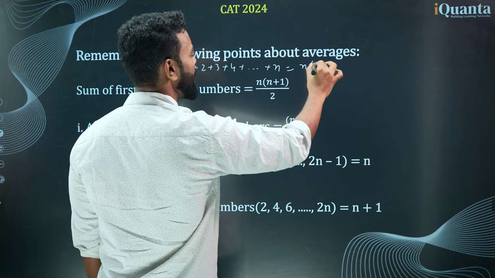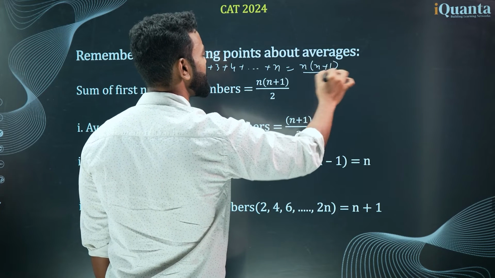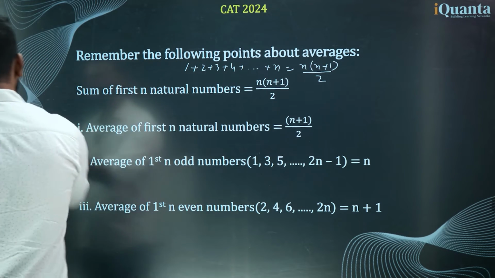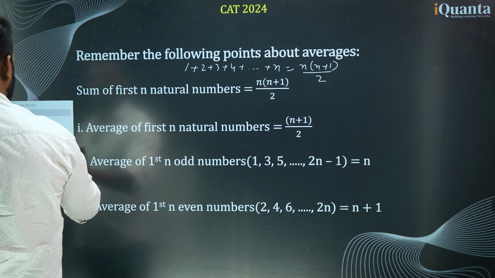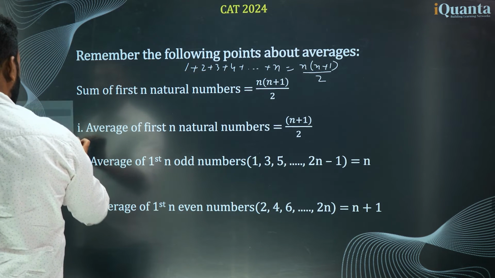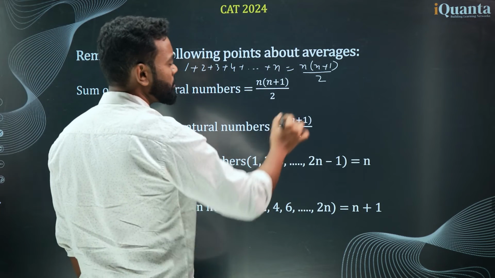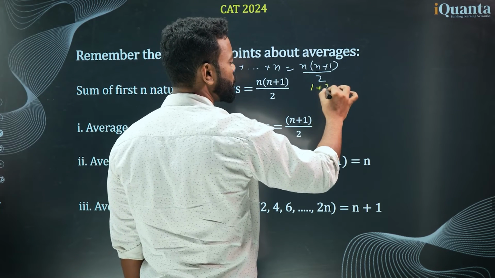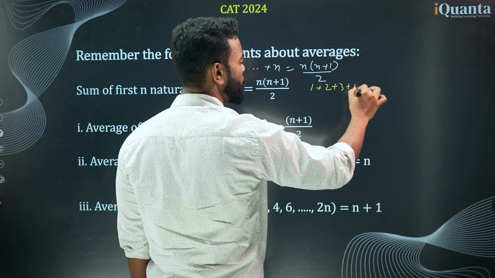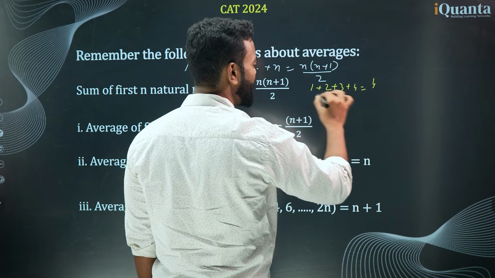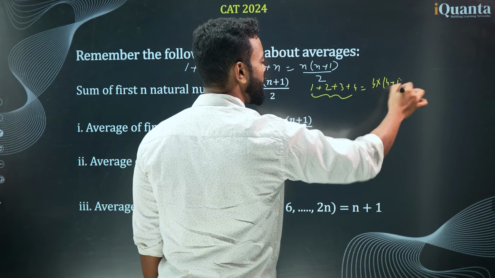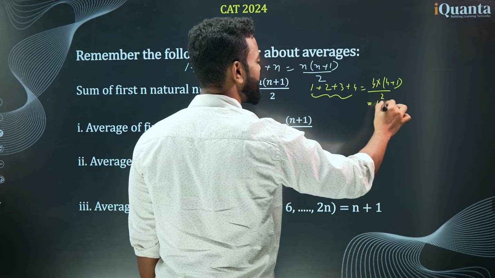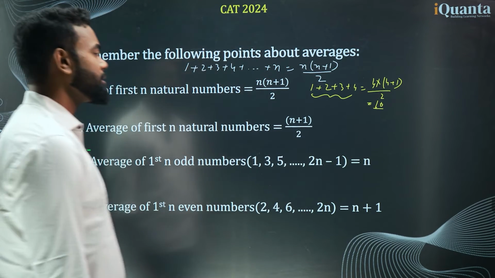That is n into n plus 1 upon 2. That is the sum, right? I can give you an example also. Let's say 1 plus 2 plus 3 plus 4. How many terms are there? 4 terms are there. 4 into 4 plus 1 by 2, which is 10. So this is the sum you'll get, right?